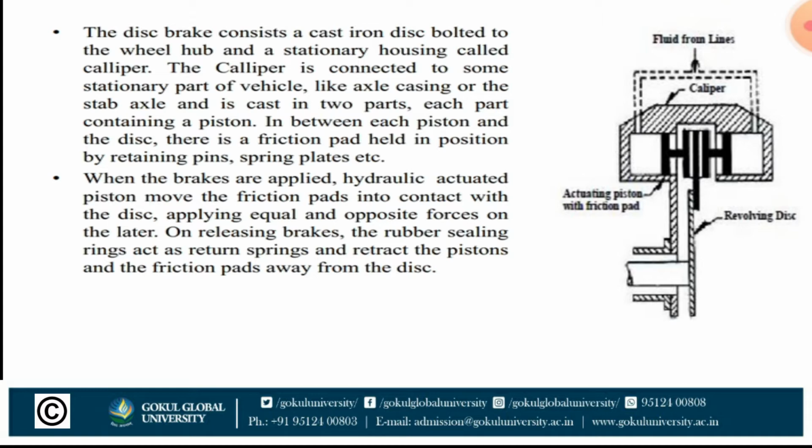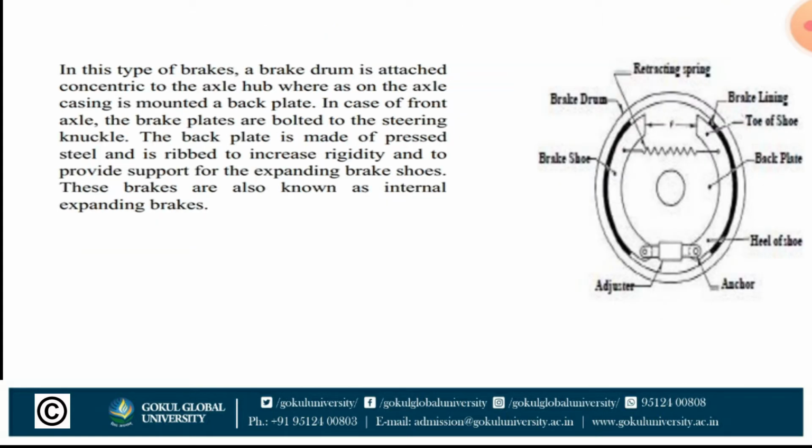When the brakes are applied, hydraulically actuated pistons move the friction pads into contact with the disc, applying equal and opposite force on the latter. On releasing the brake, the rubber sealing ring acts as a return spring and retracts the piston and the friction pads away from the disc. Now, second type of mechanical brake, drum brake.